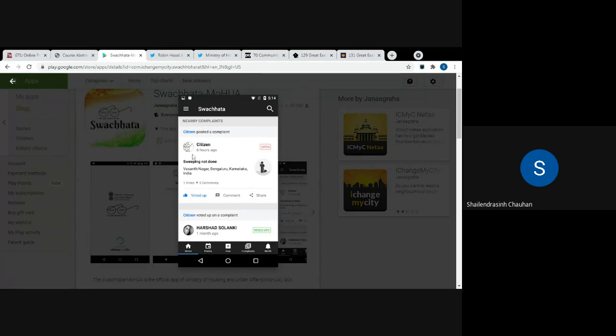Fine. So what you can do, for example, some issues are there, some kind of challenges near your society, near or in your community. So as a computer engineer, what kind of solution can you provide? This is one of the solutions that the government has provided as a mobile application. Anybody can use this application and solve the issues. This is one of the great examples, and I'm suggesting all of you to please use this at least once.